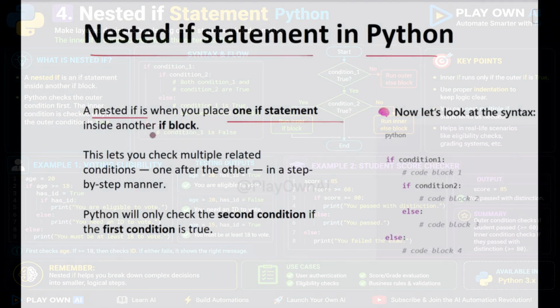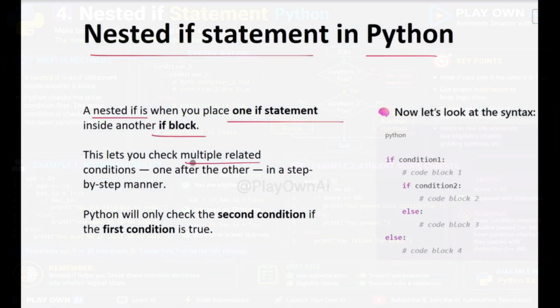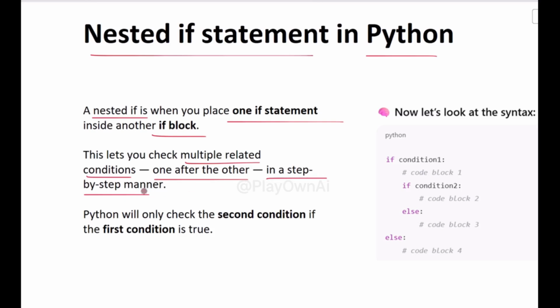So what is a nested if statement? A nested if is when you place one if statement inside another if block. This lets you check multiple related conditions one after the other in a step-by-step manner. Python will only check the second condition if the first condition is true. Let's walk through this syntax together.